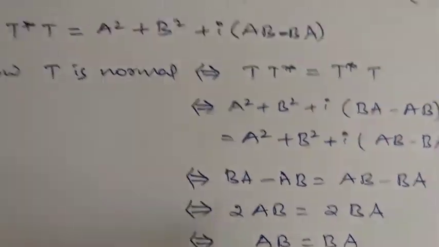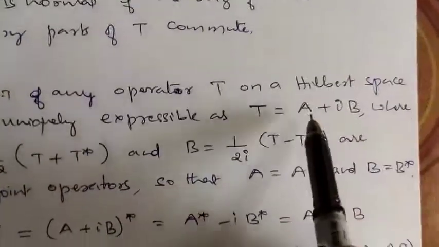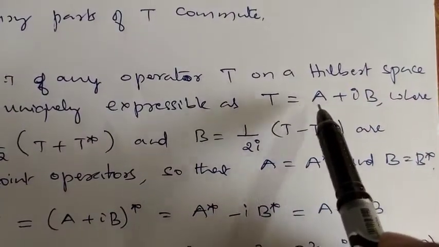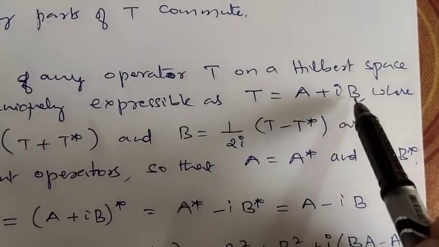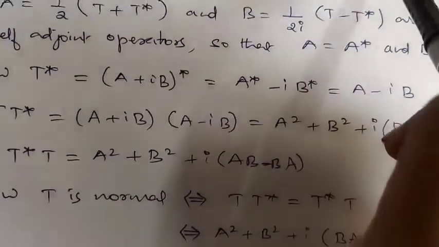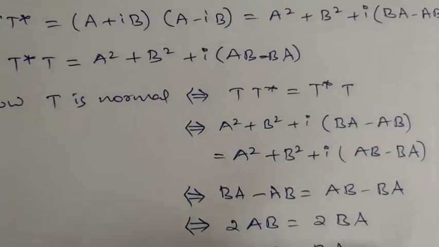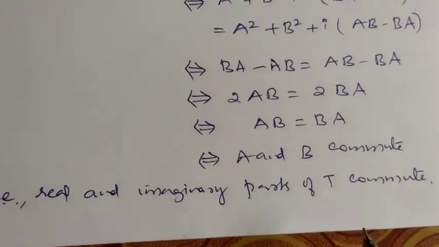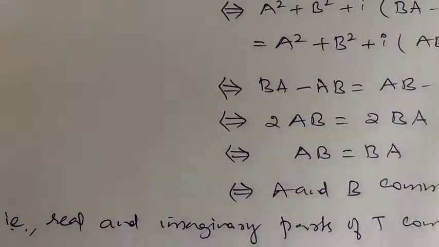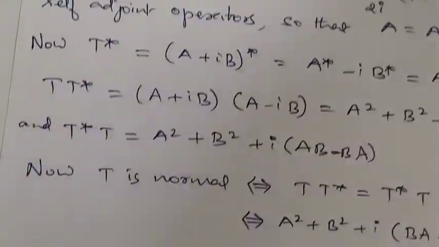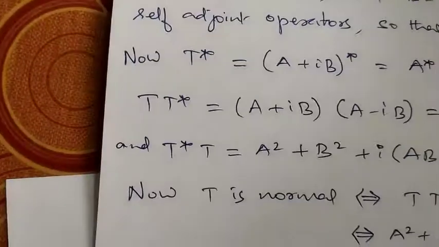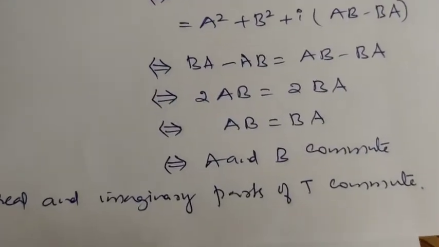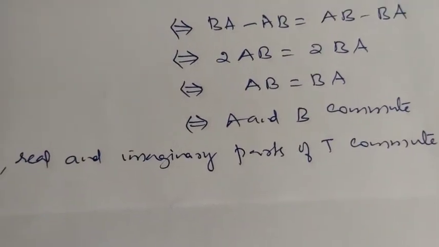What is A? A is the real part of T and B is the imaginary part of T. Therefore, T is normal if and only if the real and imaginary parts of T commute with each other. Okay. So T is normal if and only if the real and imaginary parts of T commute with each other.